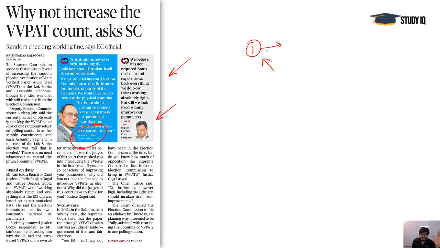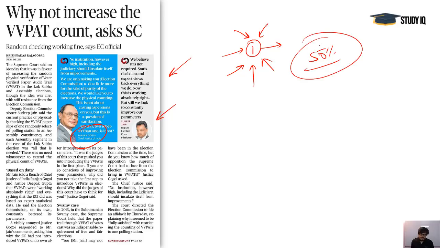So it's a problematic thing, and all these opposition parties went to the Supreme Court and the Election Commission also, and they said that at least 50% of these machines should be verified, because some problems were found and some discrepancies were there in the pressing of the button and the kind of slip that was coming out. So that is why the Supreme Court is asking why you are hesitant about that.